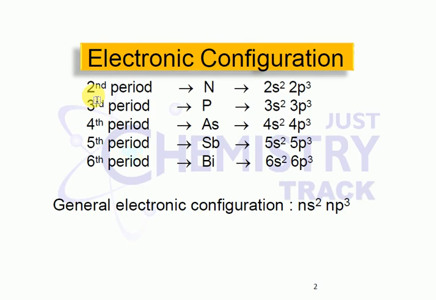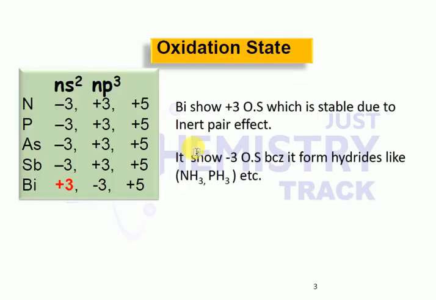Coming to nitrogen, second period, the electronic configuration is 2s2 2p3. Phosphorus is third period, the electronic configuration is 3s2 3p3. Arsenic is fourth period, 4s2 4p3. Antimony is fifth period, 5s2 5p3. Bismuth is sixth period, 6s2 6p3. These are the general electronic configurations of the nitrogen family.